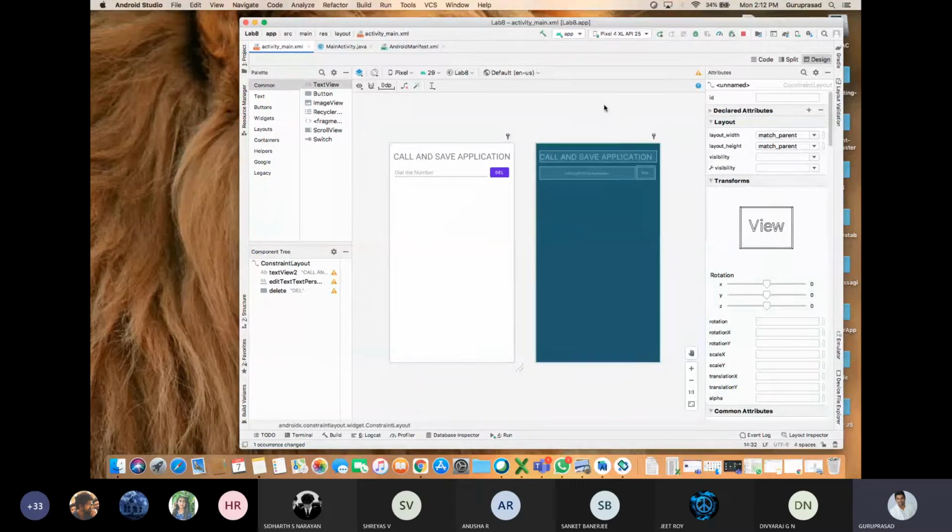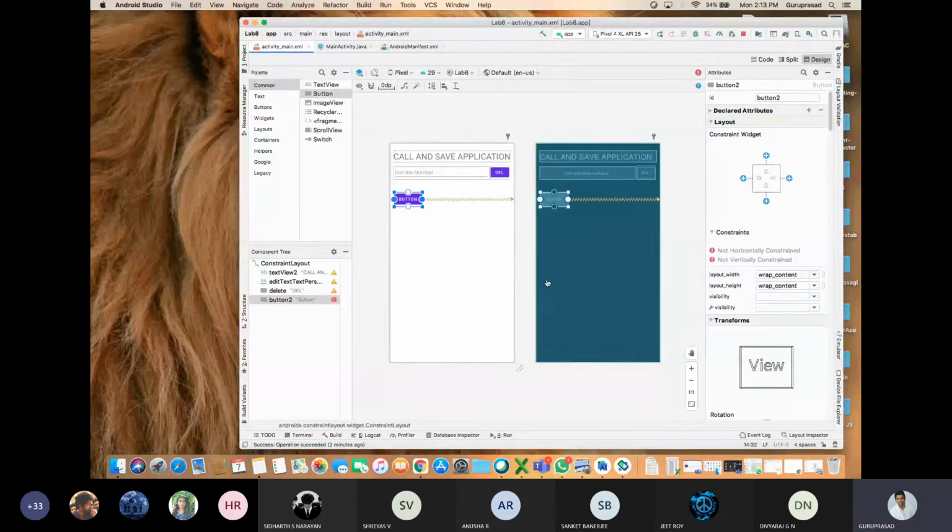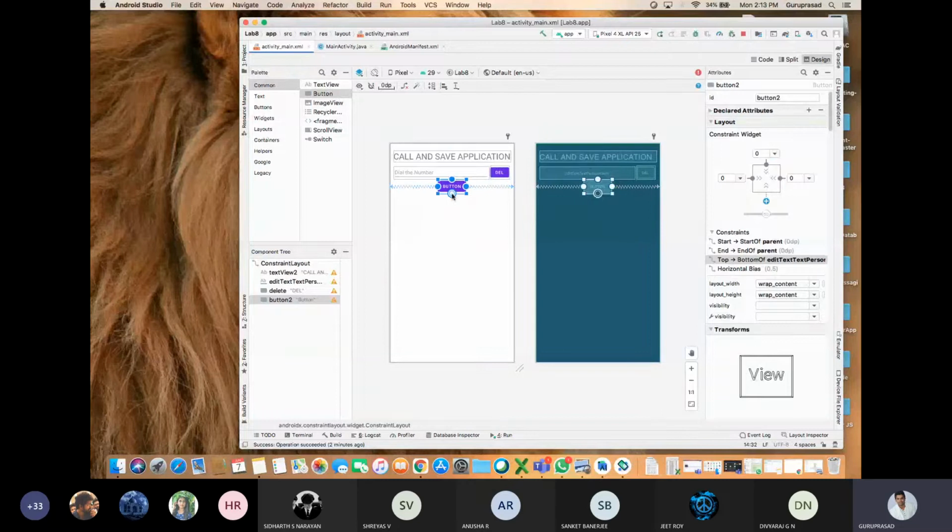Now I'll show you how to code it from scratch. How to code it? I'll drag and drop the button. I'll define the constraint, that is center horizontal in parent, top should be my dialer, bottom should be my this thing. I'll define this constraint.